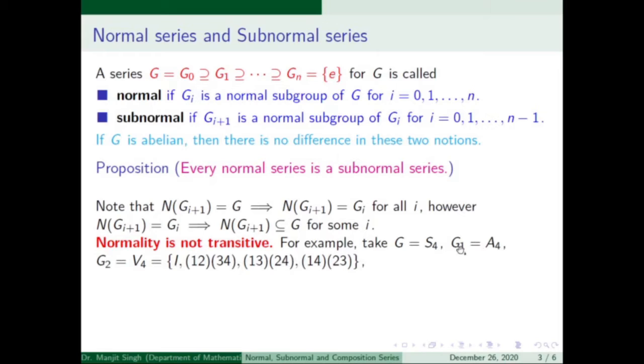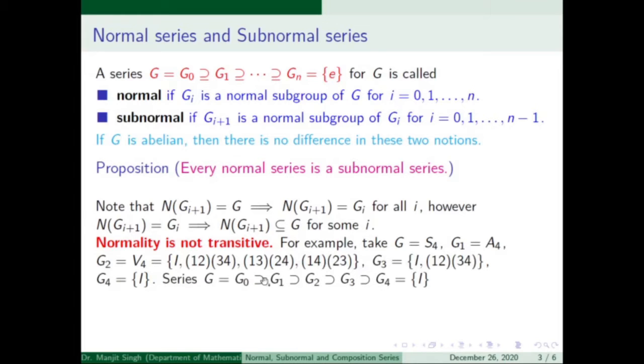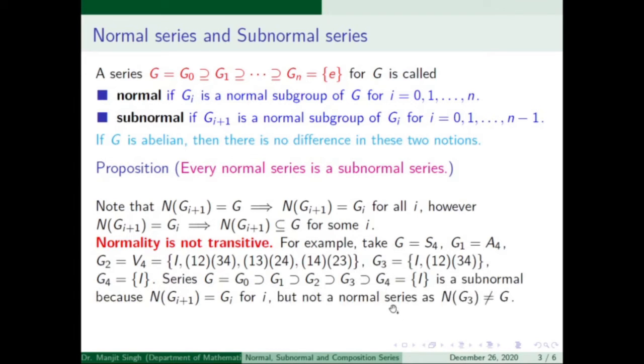So G2 is normal in G1 and G3 is normal in G2 because it is of index 2. So we see that this series is a subnormal series. Since G3 is not normal in G, this series is not a normal series because there is a subgroup which is not normal in G.